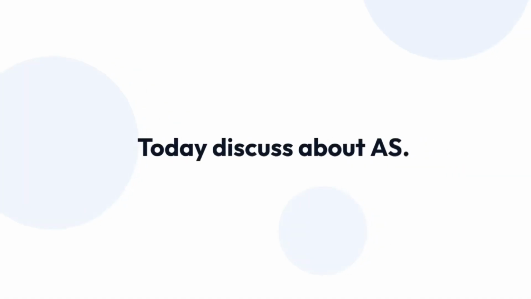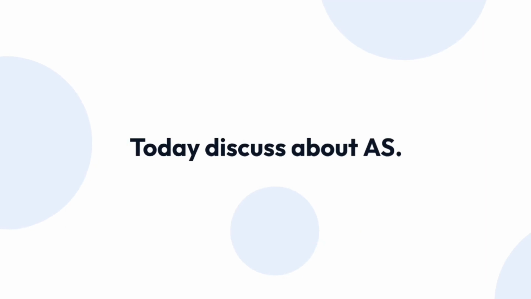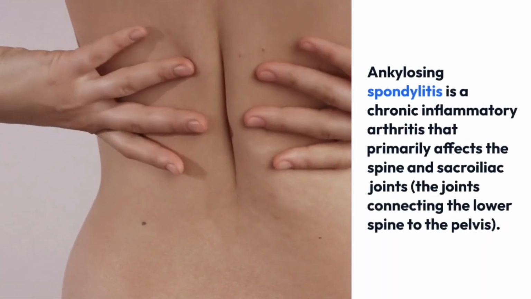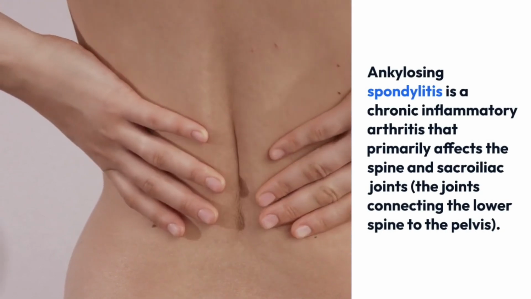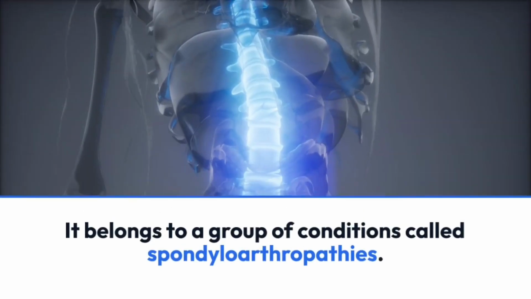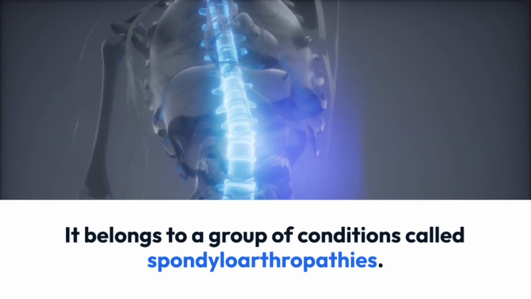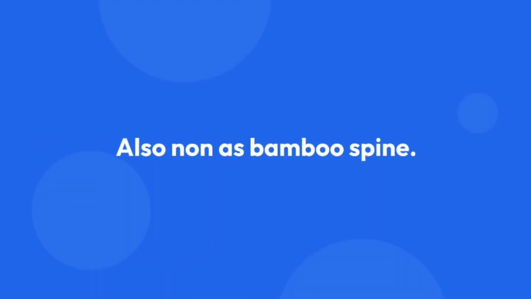Today we will discuss AS. Ankylosing spondylitis is a chronic inflammatory arthritis that primarily affects the spine and sacroiliac joints, the joints connecting the lower spine to the pelvis. It belongs to a group of conditions called spondyloarthropathies, also known as bamboo spine.